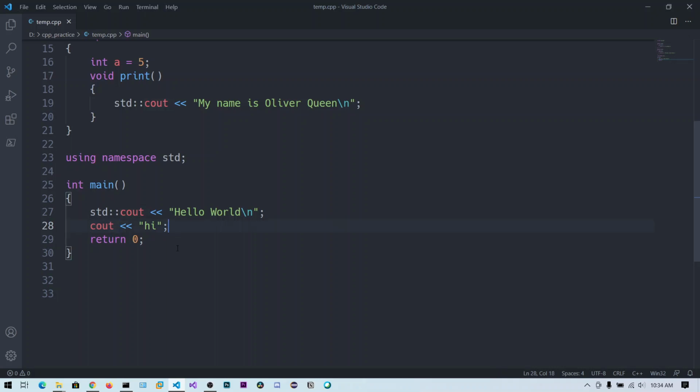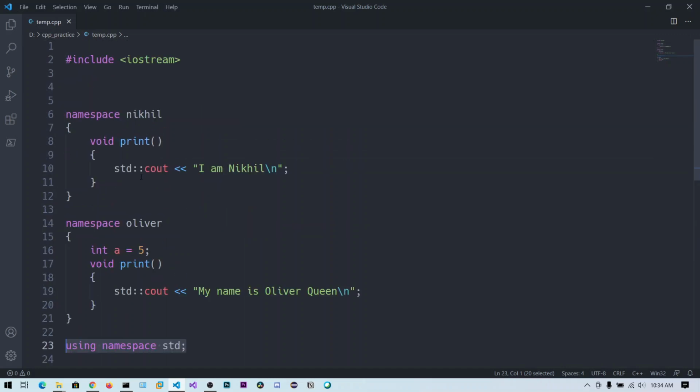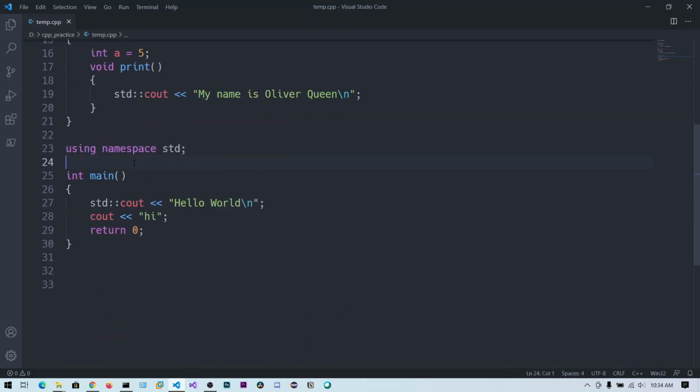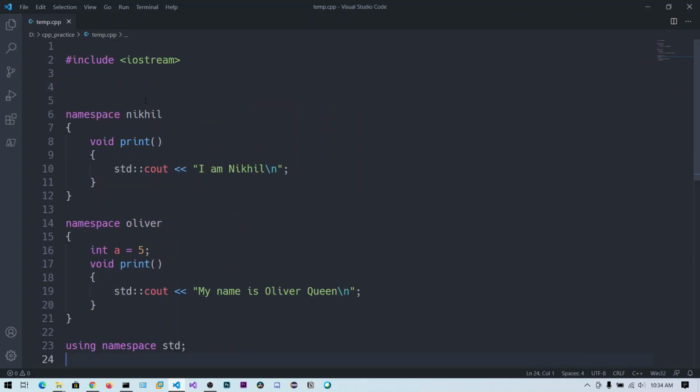Now you can see whether this is good practice or bad practice. Often the using namespace line is not good practice, because if you are doing some normal programs it's okay, but if you are doing hundreds of lines of code or including so many header files, in those header files there may be a function that is common to both of them.